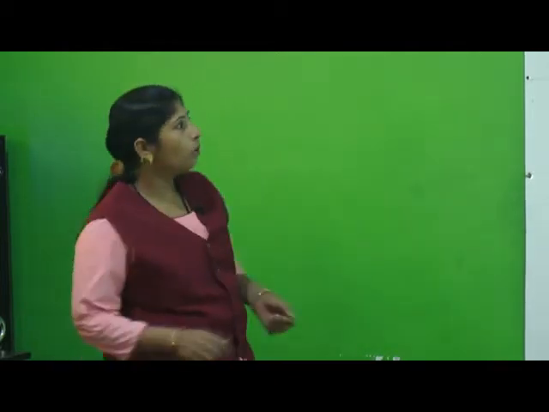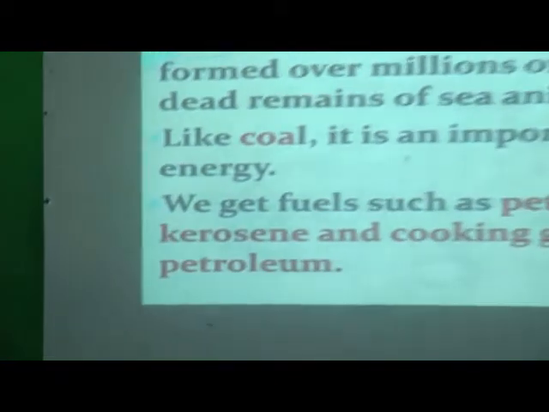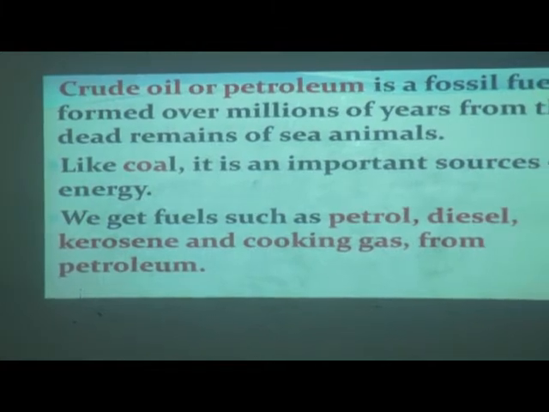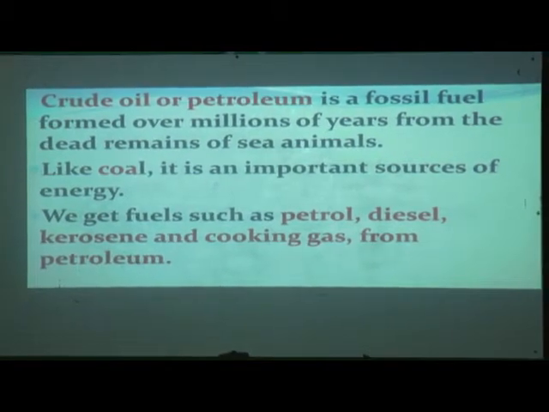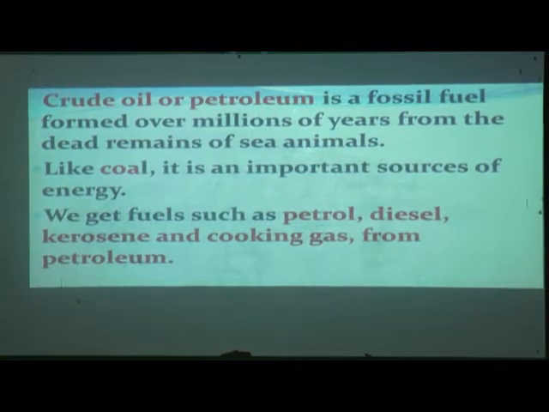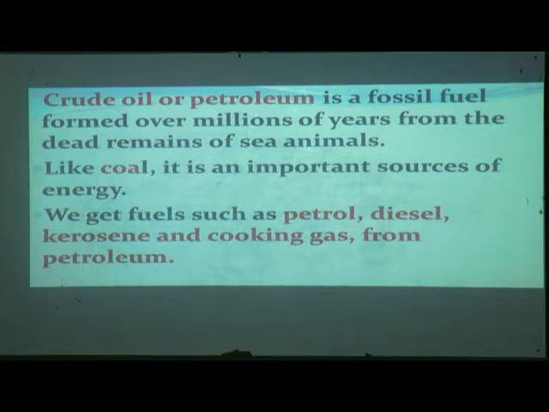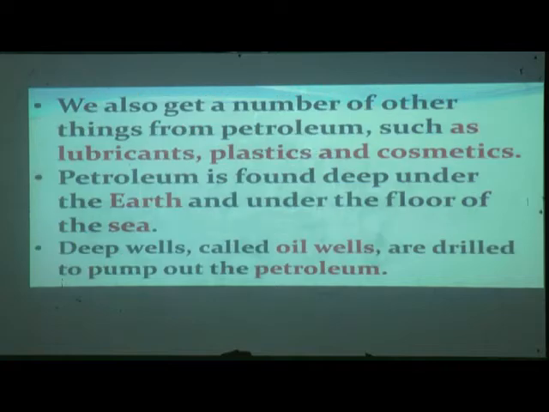So we will go further in this lesson. Crude oil or petroleum is a fossil fuel formed over millions of years from the dead remains of sea animals. Like coal, it is an important source of energy. We can get fuels such as petrol, diesel, kerosene and cooking gas from petroleum.